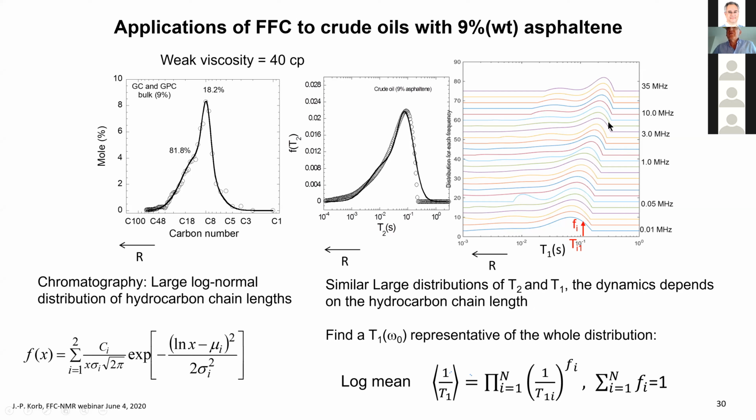So the problem now, if you want to do field cycling, is that you have a large distribution. You don't have one T1, it's not an exponential anymore. You have a distribution of T1. Usually in the petroleum industry, if you have a log normal distribution, we pick one point, not the peak, but a value that is representative of the whole distribution, which we call the log mean.